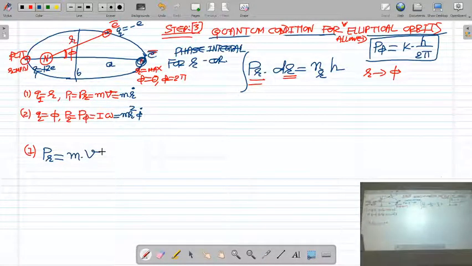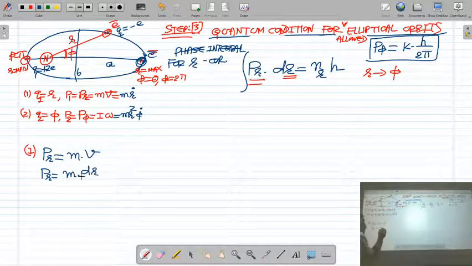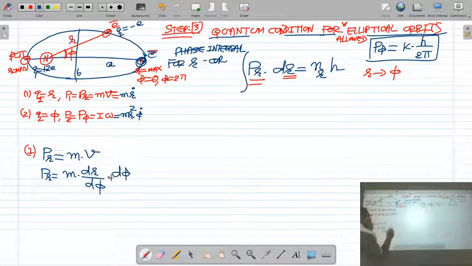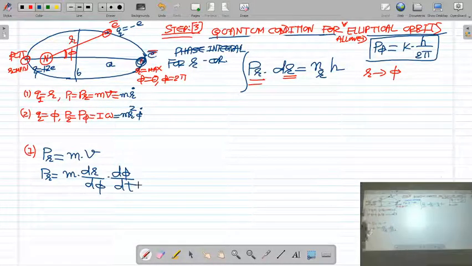The radial momentum of the electron PR is defined by the mass of the electron into its linear velocity, so PR is m dr by dt. Now this dr by dt can be written as dr by d phi into d phi by dt.